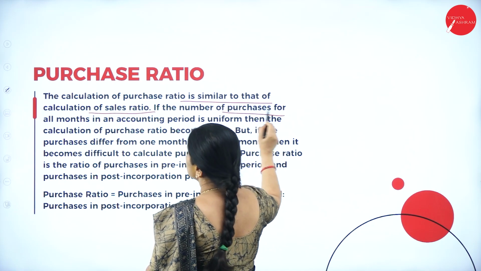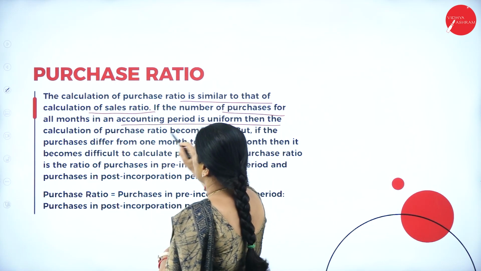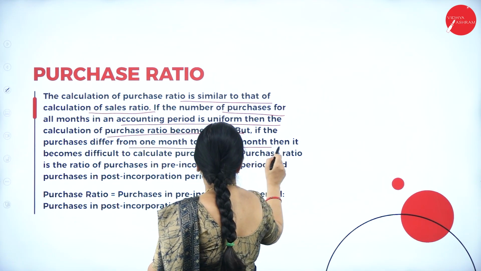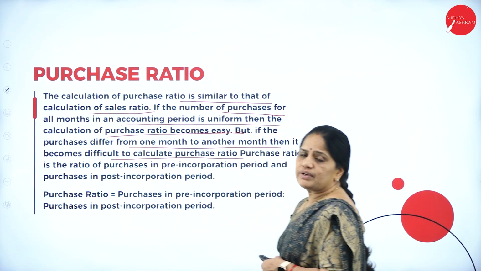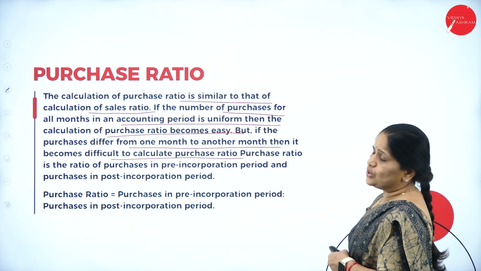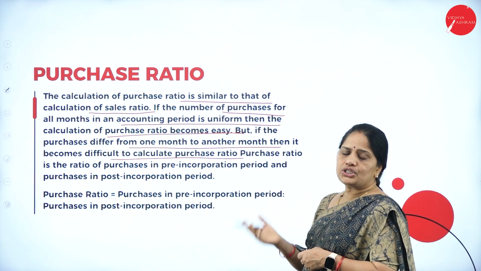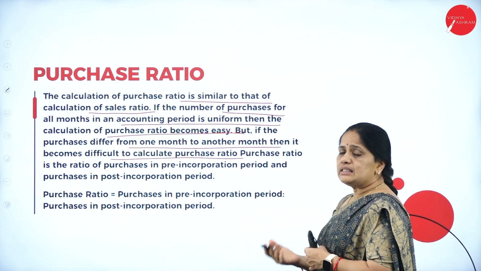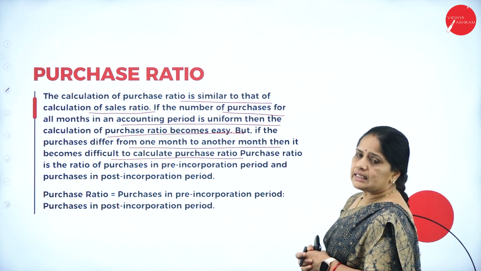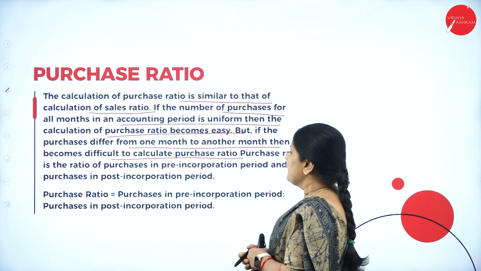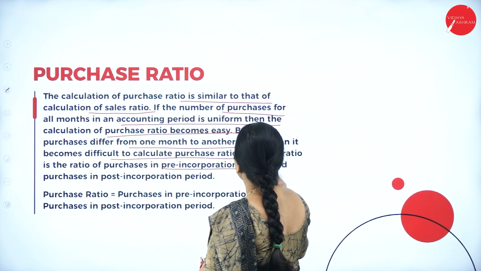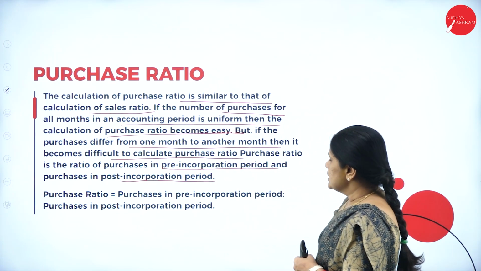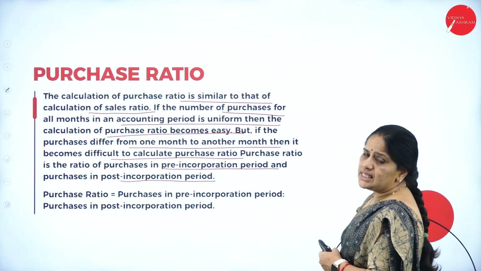If the purchases for all months in an accounting period are uniform, then the calculation of the purchase ratio becomes easy. But if it differs from one month to another, then it becomes difficult to calculate. Similarly, just like the sales ratio, if it is the same throughout the year, then we won't have any difficulty. So, it is the ratio of purchases in the pre-incorporation period to the purchases in the post-incorporation period. This is how we calculate the purchase ratio.